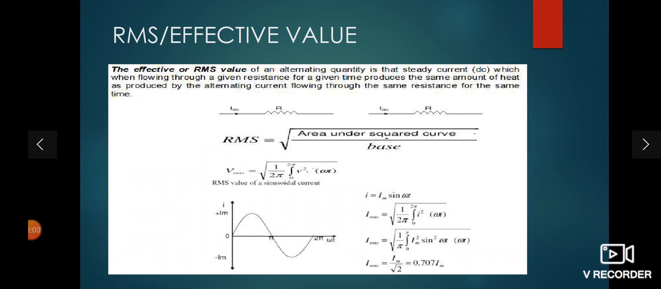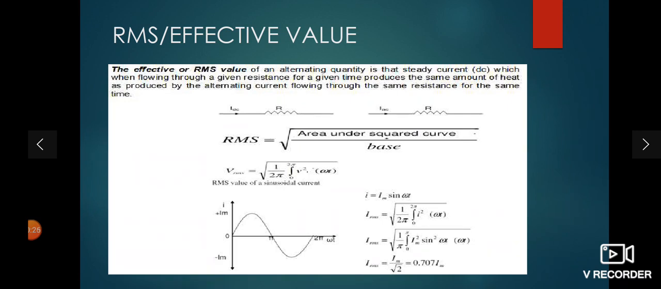Same way, if you want to derive the equation for the current, then I RMS is equal to root of 1 upon 2 pi. 2 pi is the base of one cycle. Take the integration over one cycle, so the limit is 0 to 2 pi, I square d omega t. Now what is I? I is the instantaneous value of the current, which is given by Im sin omega t.